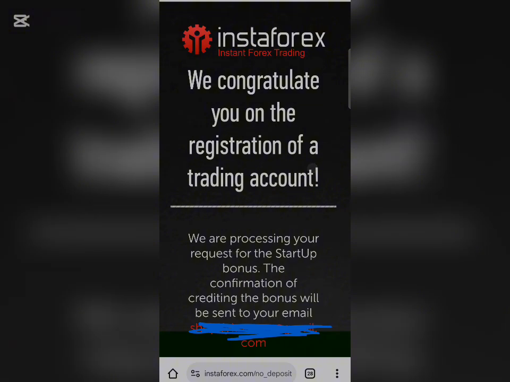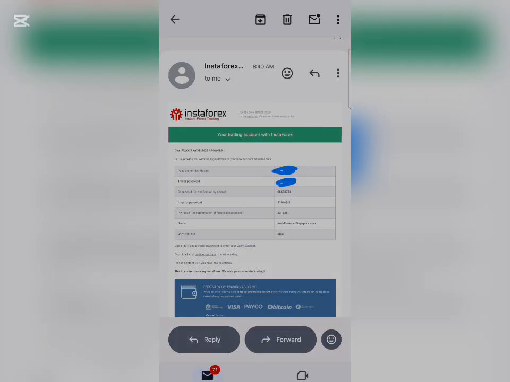This is the mail I got from them. Note, you can only trade with the MT4 trading app. You can only log in with the MT4 trading app, which means you can only trade this particular no deposit bonus on MT4 alone. So make sure you have an MT4 app before you say you want to start trading this Forex no deposit bonus 2025.